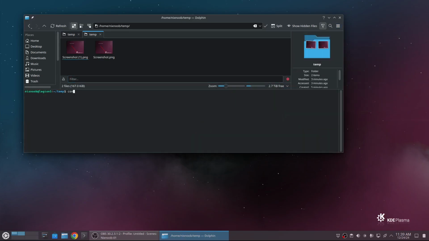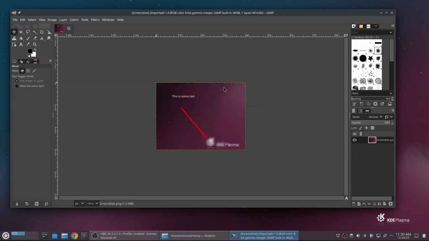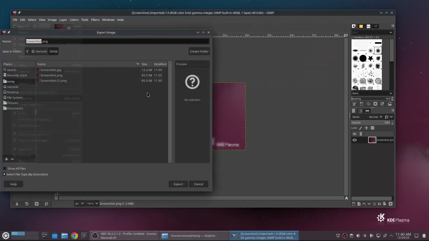I can just go convert and then type in that screenshot, let it tab complete for me, screenshot.png to screenshot.jpg. Okay, I just converted that to a JPEG. Here it is. I didn't have to do anything. Normally, I would have to open this with GIMP or another image editor like Krita, and then go save file, export as, and then tell it to be a JPEG.